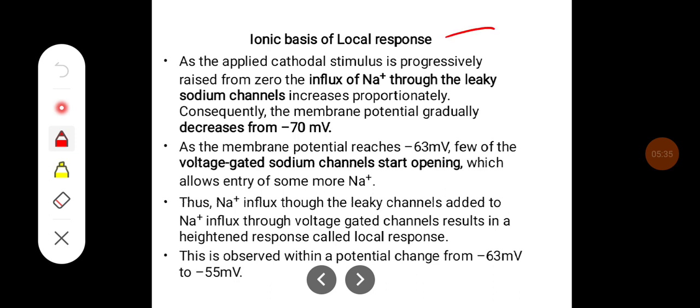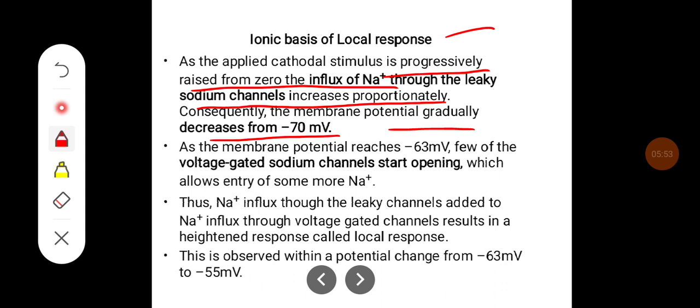Ionic basis of the local response. As the applied cathodal stimulus is progressively raised from zero, the influx of sodium through the leaky sodium channel increases proportionately. Consequently, the membrane potential gradually decreases from minus 70 millivolts.